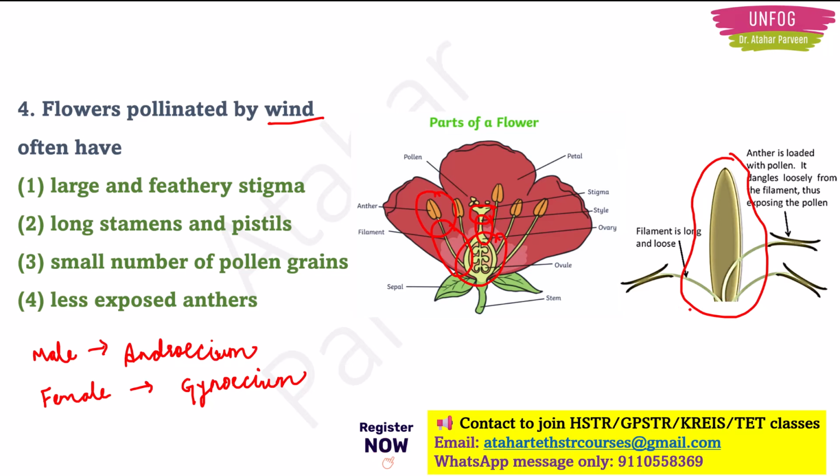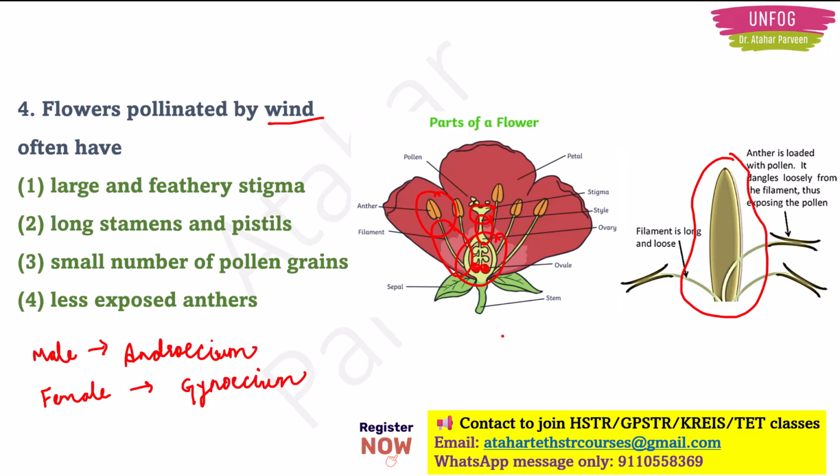The pollen grains are released from the anther of the flower. They will go and sit on the stigma of some other flower, and are absorbed by the style of the flower, and fertilization takes place here. These small ovules are present, no? These ovules along with pollen grains will form a seed. Okay. So this is the process of pollination and fertilization.